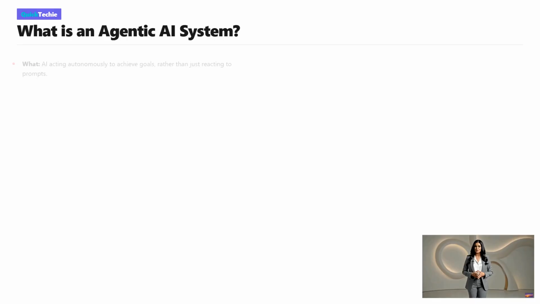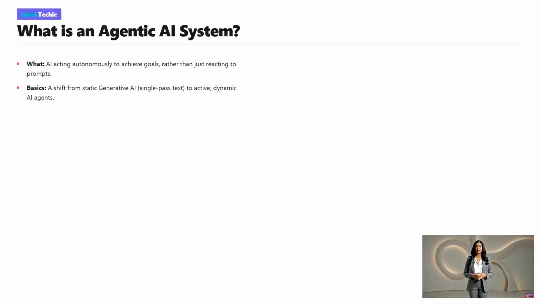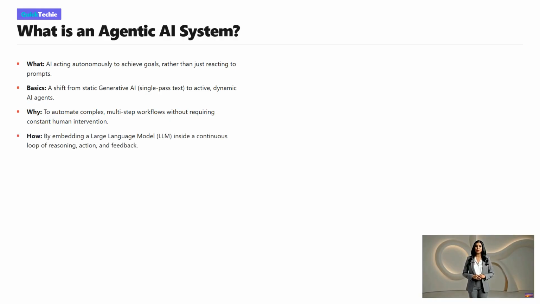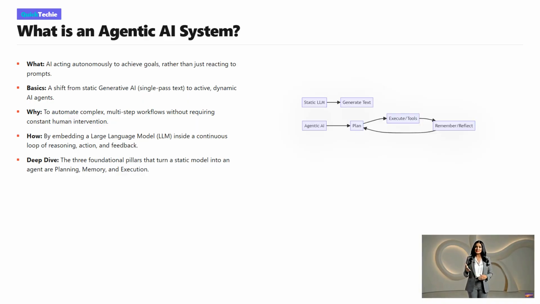Let's get started. To understand the dawn of the agentic era, we first need to define what an AI agent actually is. We are moving away from static large language models that simply generate text in response to a single prompt. Instead, we are entering a phase where AI acts autonomously to achieve specific goals. Why does this matter? Because real-world workflows require multi-step processes and adaptability, not just one-off answers.